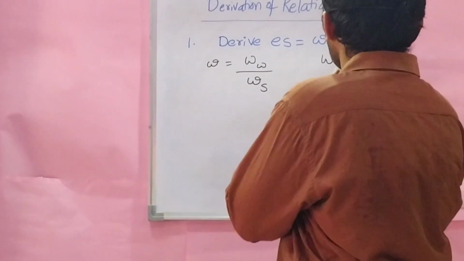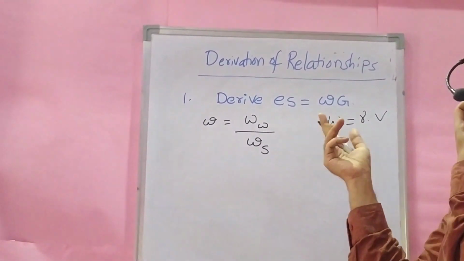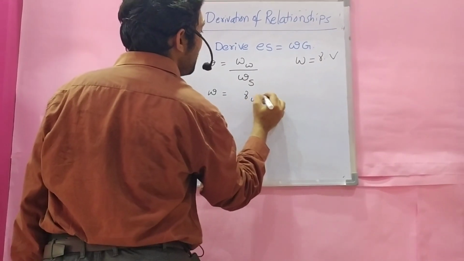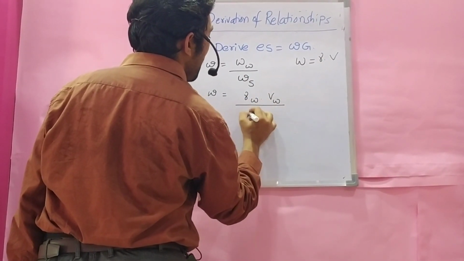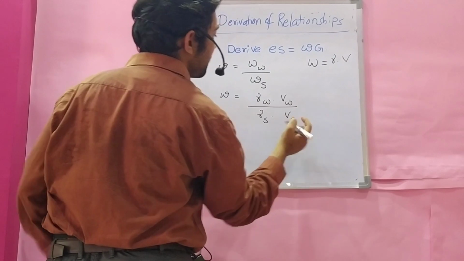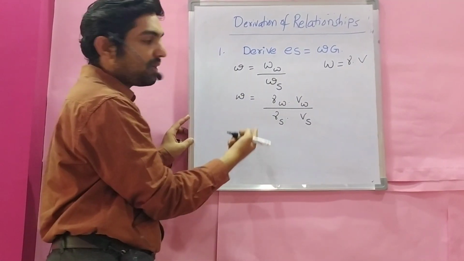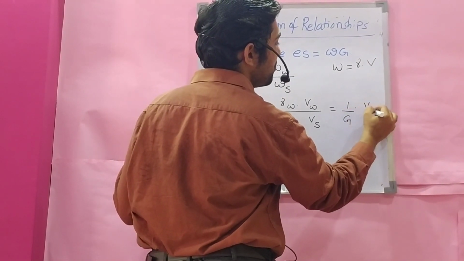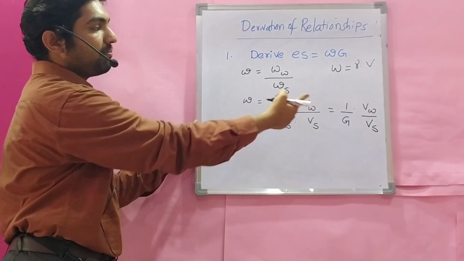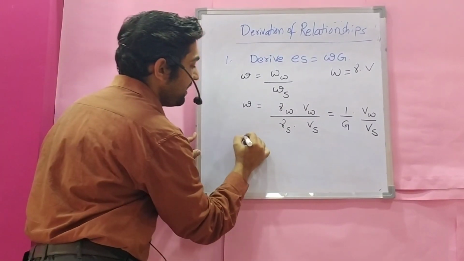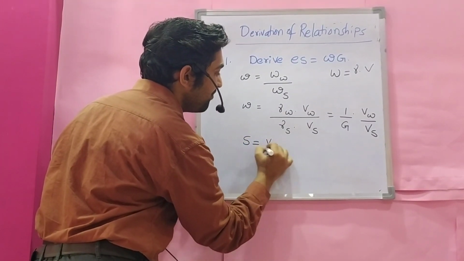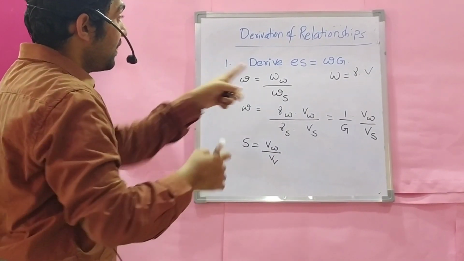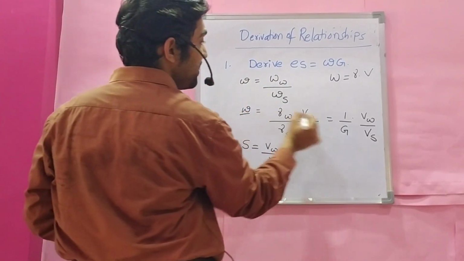We know that W is equal to gamma into V, since gamma is W by V. So w is equal to gamma W into Vw by gamma S into Vs. We know that G is gamma S by gamma W, so this is 1 by G into Vw by Vs. S is equal to Vw by Vv. W and G are completed, and we also want S.